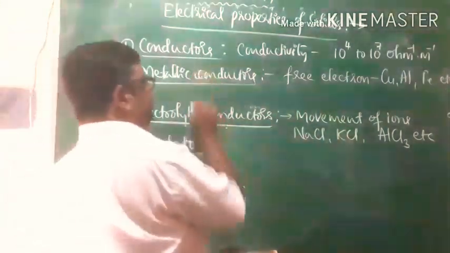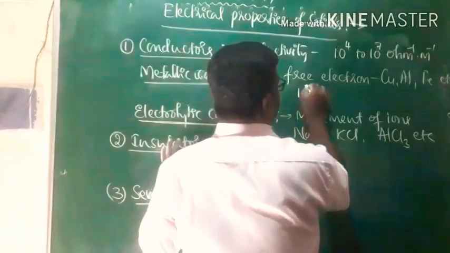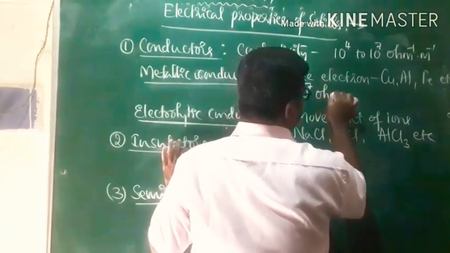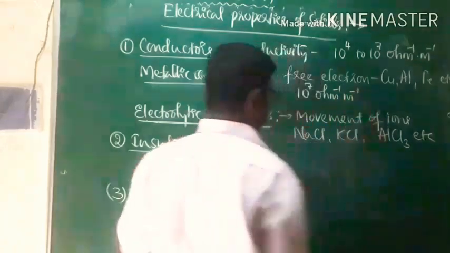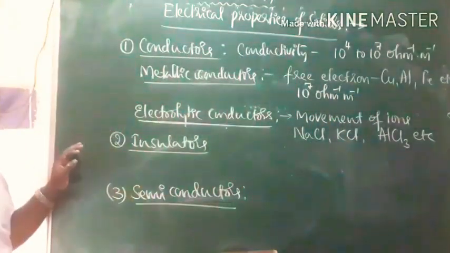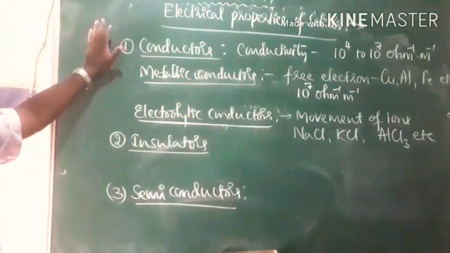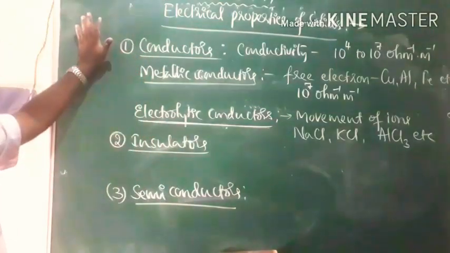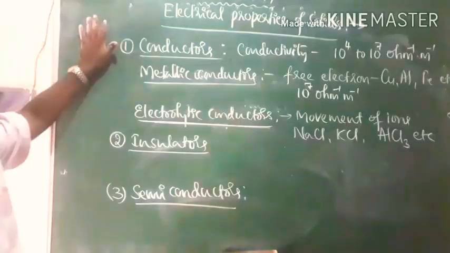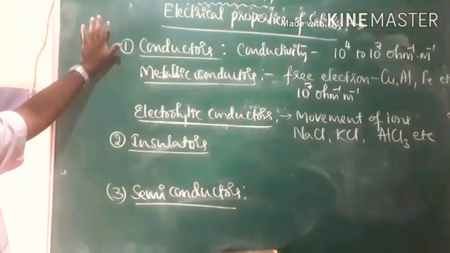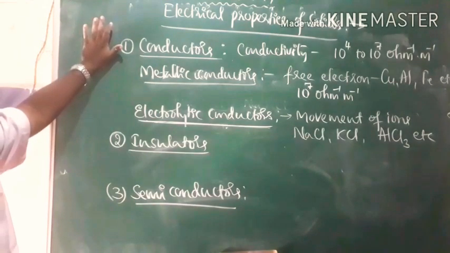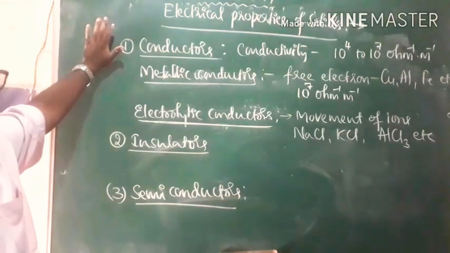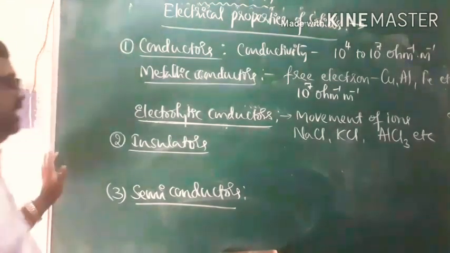Of these two, the electrical conductivity of metals will be in the range of 10 to the power of 7 per ohm per meter. Metallic conductors have very high electrical conductivity. Electrolytic conductors will have low electrical conductivity, around 10 to the power of 4 to 10 to the power of 5 per ohm per meter. Per ohm can be replaced by Siemens, so Siemens per meter is also a unit for electrical conductivity, and that's what we call conductors.